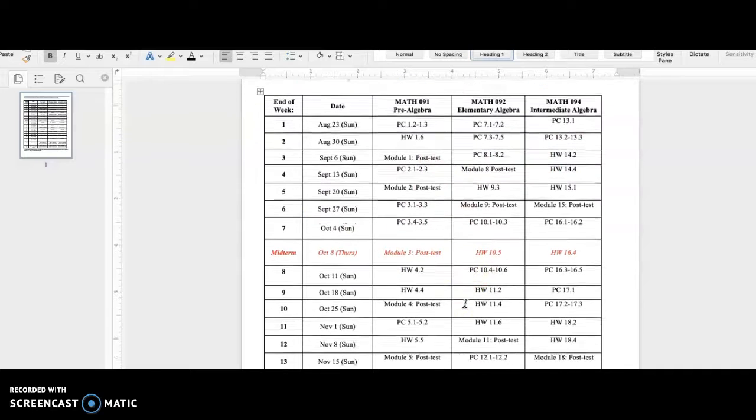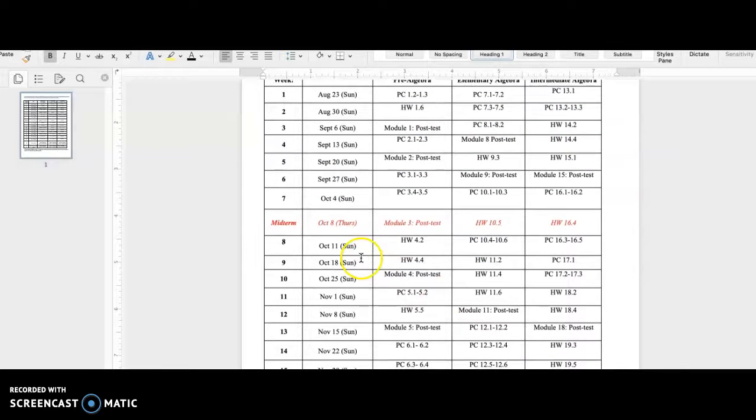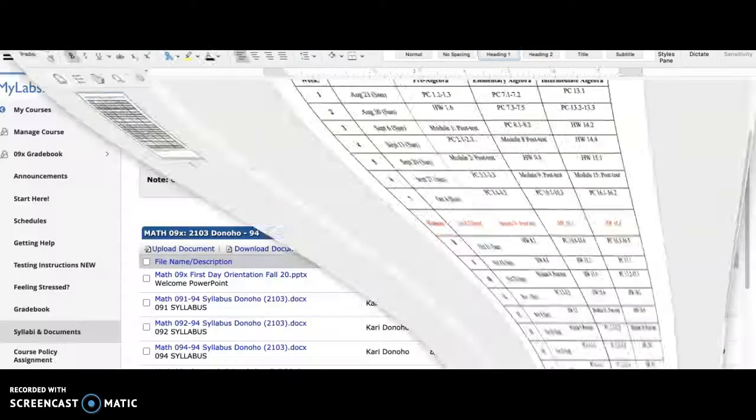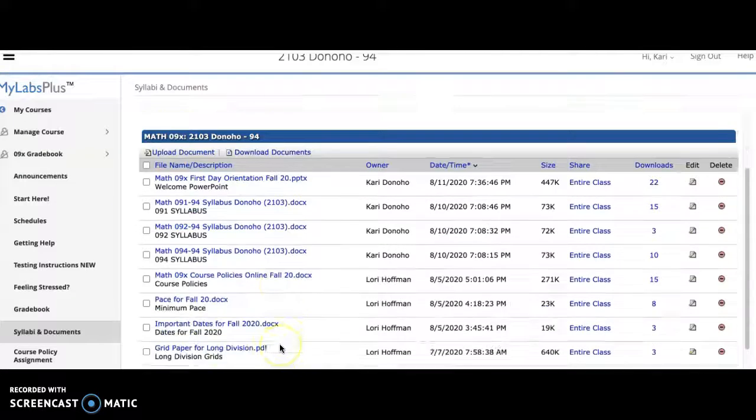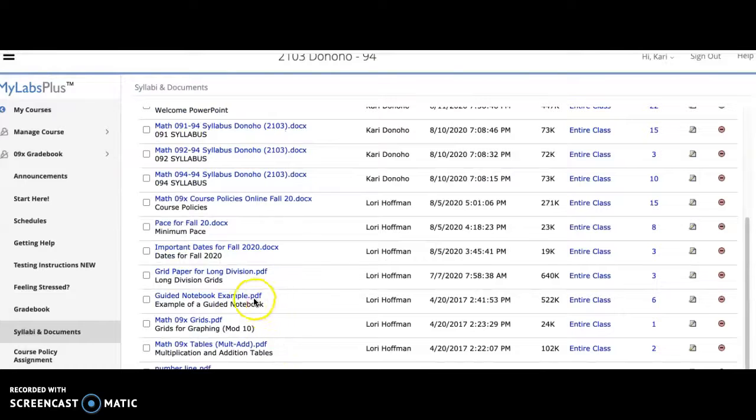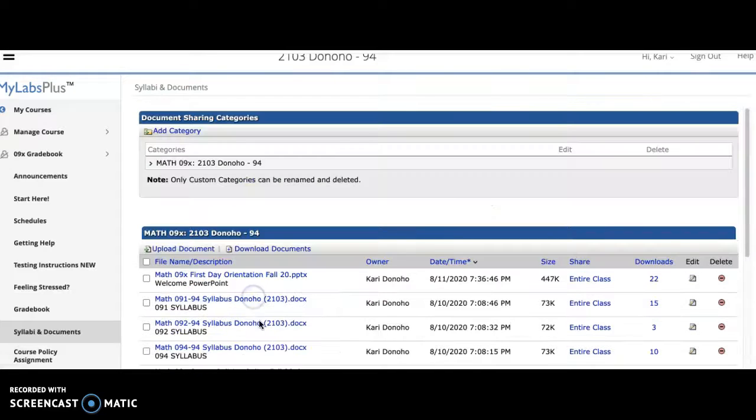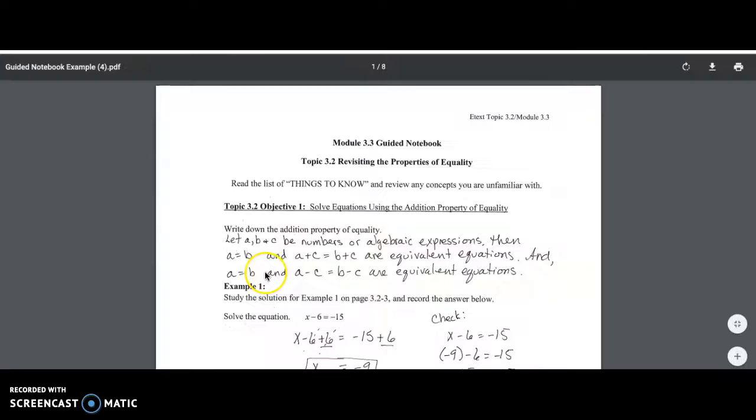I print this off and I stick it on my wall behind my computer at home, and I suggest you do the same, and then you follow your column through. And another really important thing under here is the guided notebook example. So if you're wondering, what is a guided notebook supposed to look like? What does it all include? This is just a snippet of a guided notebook and what we're looking for there.